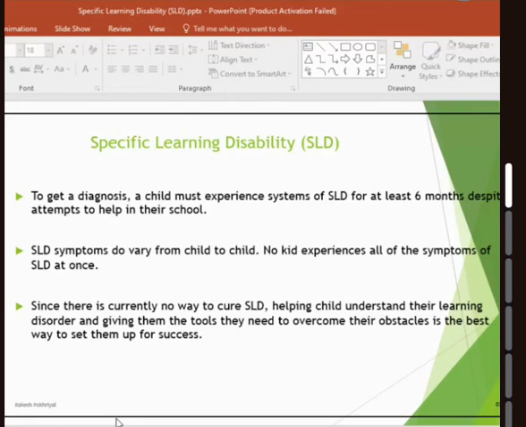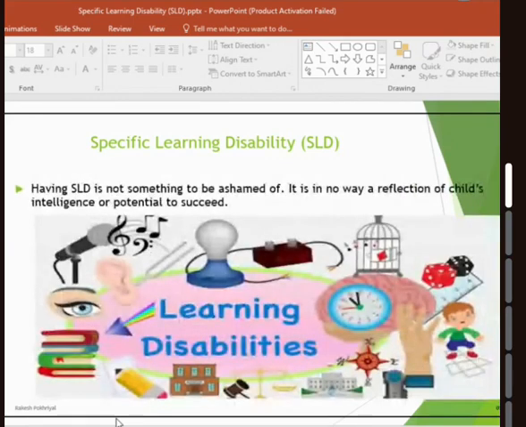And since there is no cure for SLD, the best help is to understand their learning disorders and give them tools. That should specifically be done in their schooling, right when we observe that the child is facing some kind of challenge. And believe me, having SLD is not something we should be ashamed of or hide.